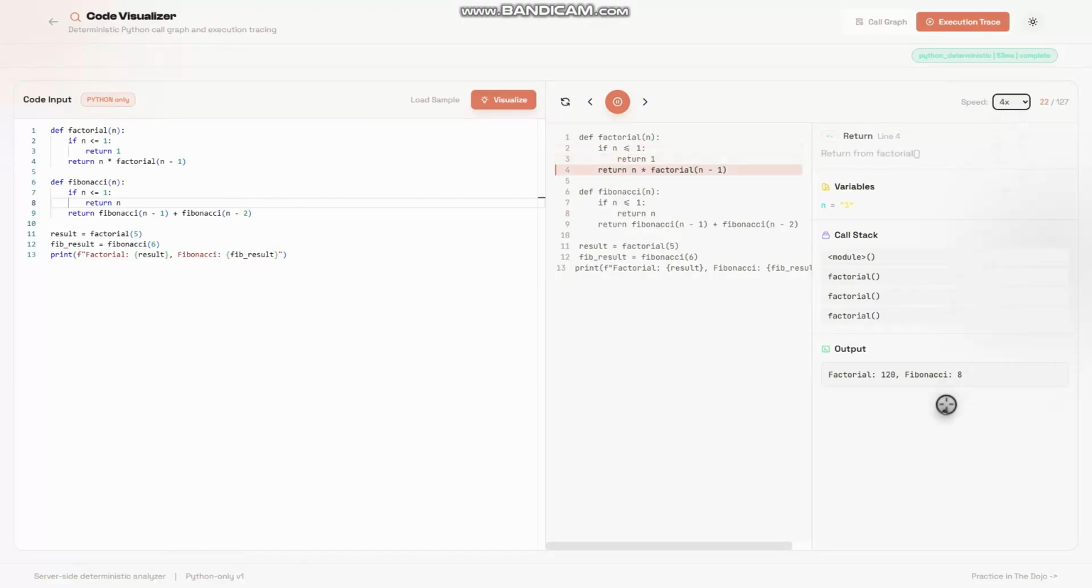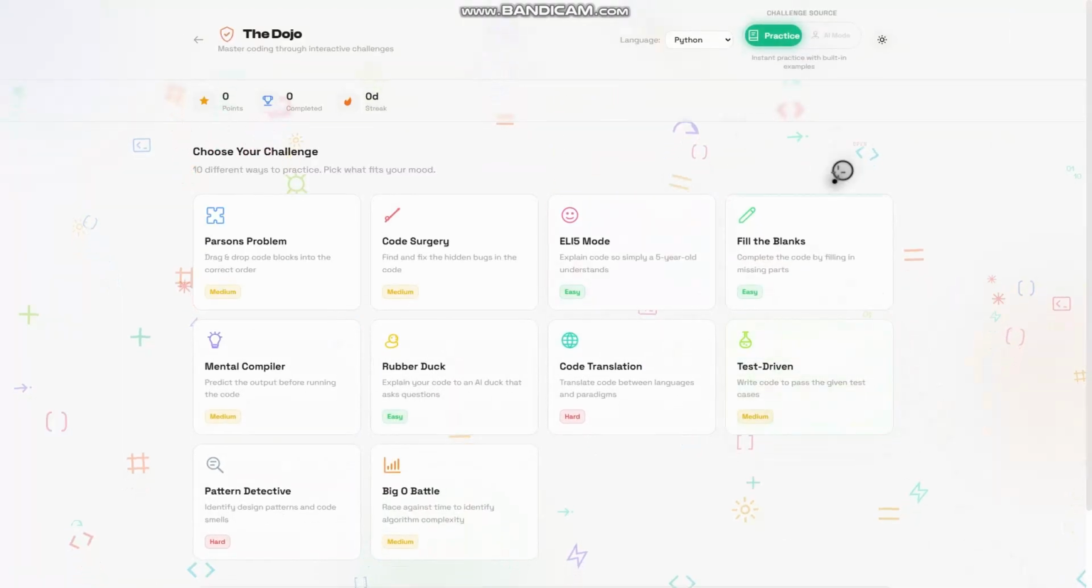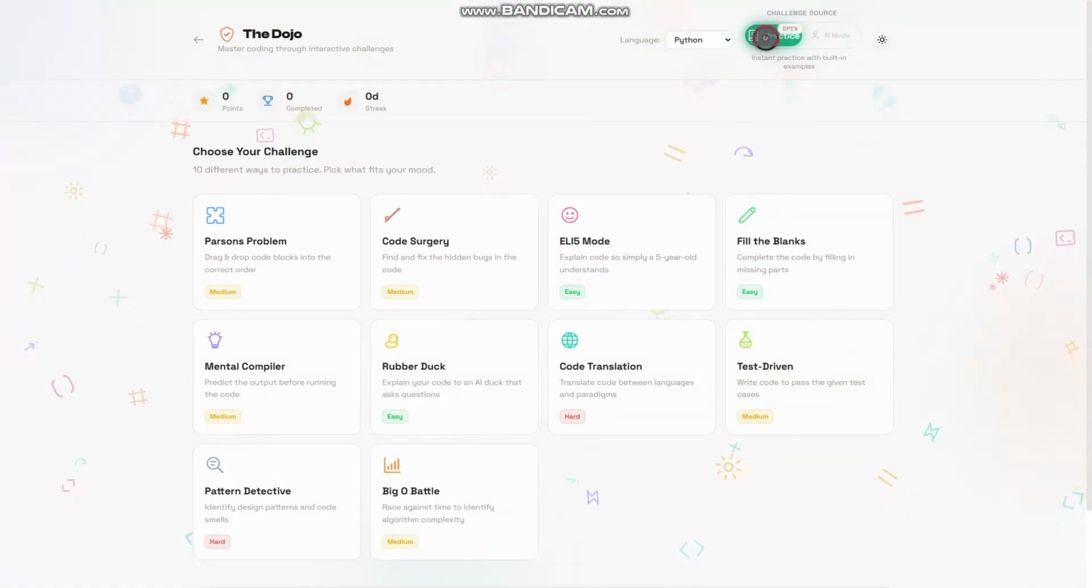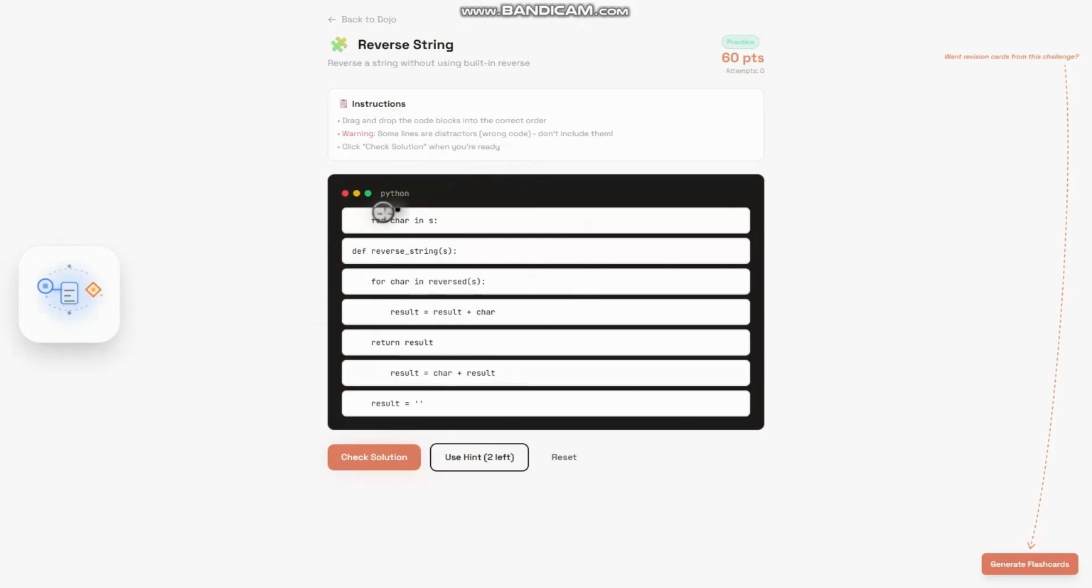Next up, we have the Dojo section. Now, the Dojo, our practice engine. Multiple challenge formats for different cognitive skills: Parsons, code surgery, ELI5, mental compiler, TDD, Big-O battle, and more. Every challenge generates flashcards in one click, turning practice into reusable revision assets.